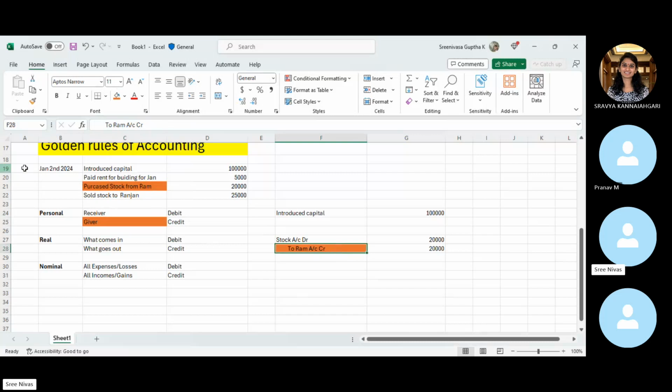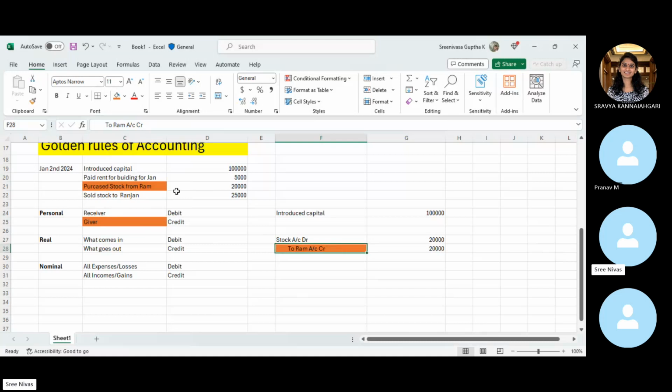See, this is a very basic rule of accounting, but as and when we progress towards the core accounting, we will not consider this Ram as a giver or something. This is as per the accounts payable principle, and this is as per the account, the liability. That's the reason we will show it as a credit. But this is for your understanding purpose.